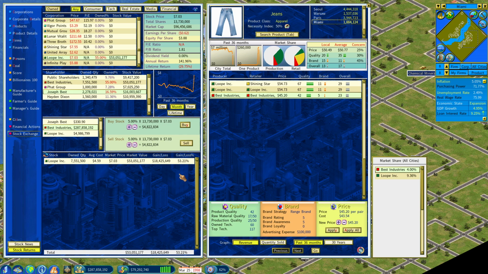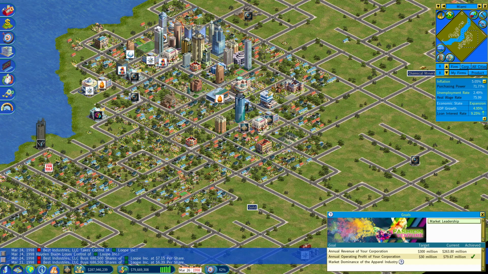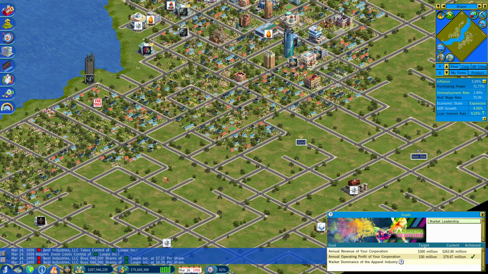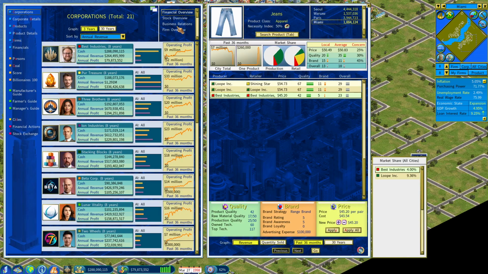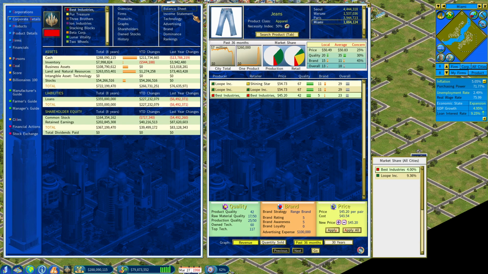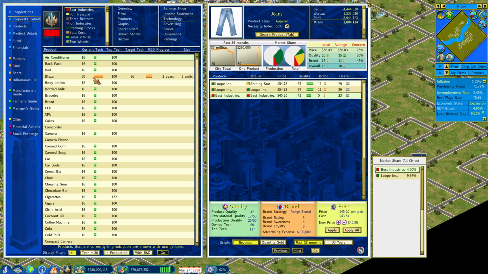Okay, so now that we have control, I thought that we were meant to be able to take the technology, like technology, genes.